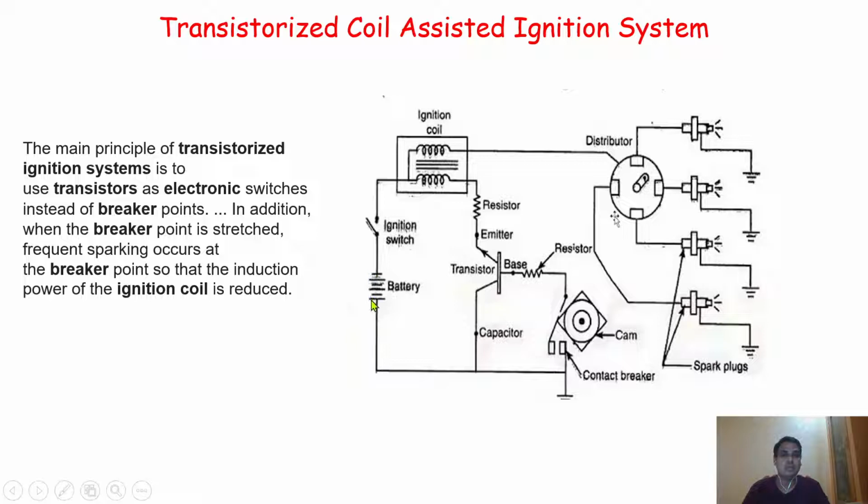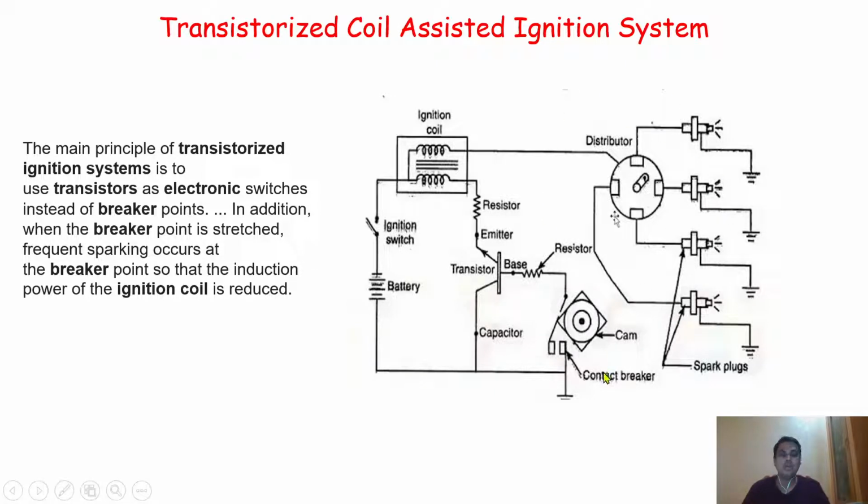The positive terminal is connected to the capacitor or collector, and then to the base plate, emitter, resistor, and so on. So here is one circuit. The other end of the secondary winding is connected to the distributor system, where the distributor rotor is present and the spark plugs are connected. This is the circuit of the transistorized coil assisted ignition system.